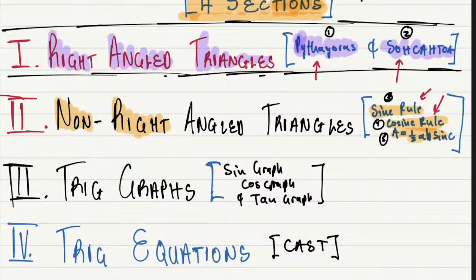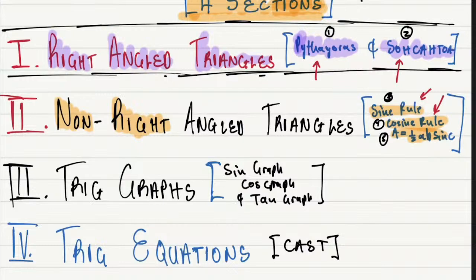Yes, sir. What you will be knowing is that Pythagoras and SOHCAHTOA, you only apply them when the triangle has a right angle. So don't rush. We're going to do each rule one by one, and you're going to be masters of them. But I just want you to have the picture: Pythagoras and SOHCAHTOA, right angle. Sine rule and cosine rule, no right angle.